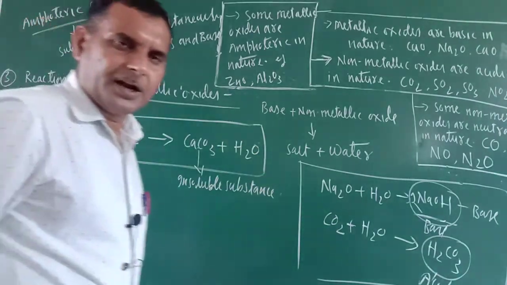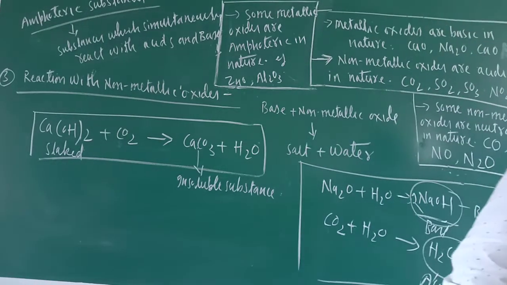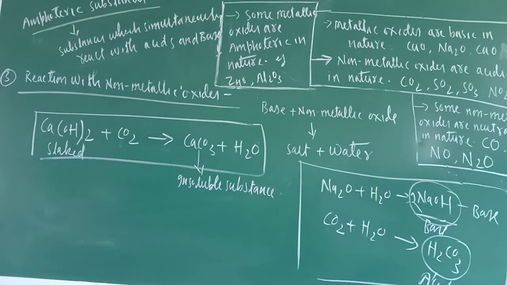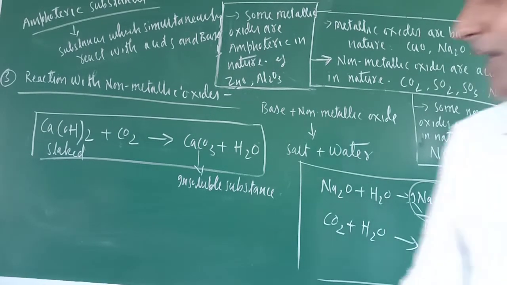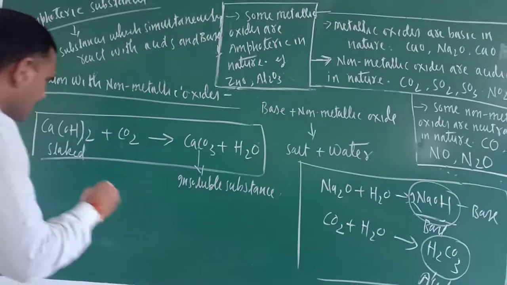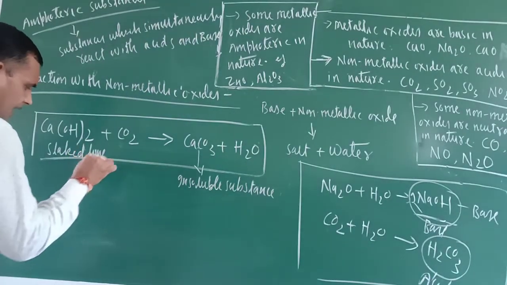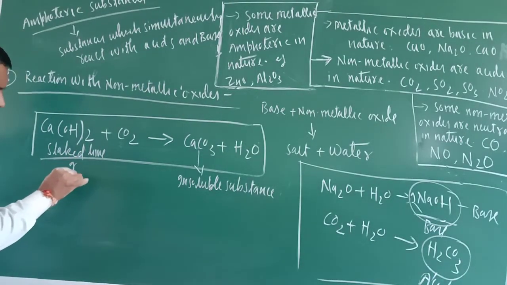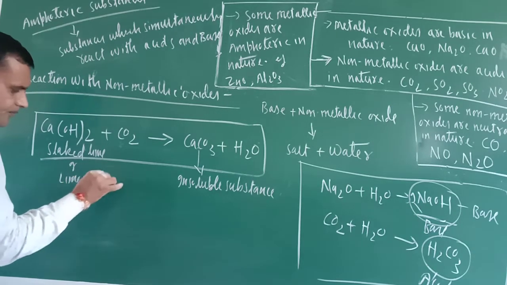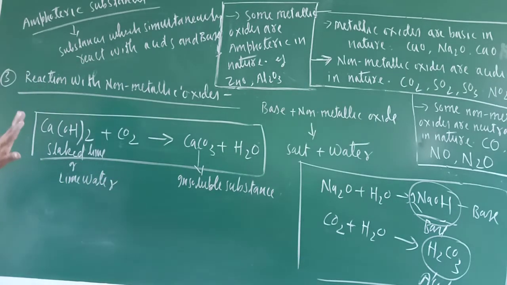Now for whitewashing of walls or any building, what is required? Basically slaked lime is required. This is also called lime water. During whitewashing, slaked lime is applied on the walls.